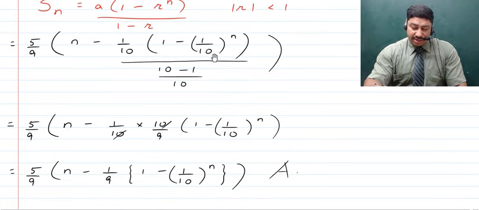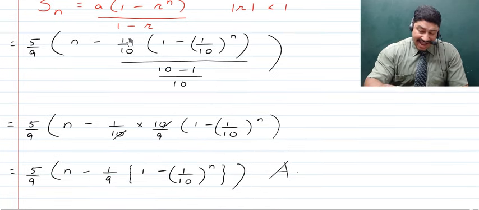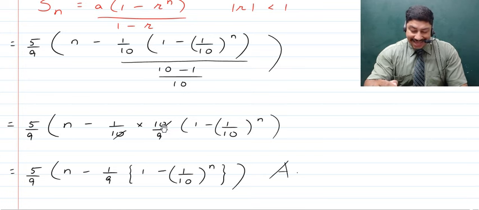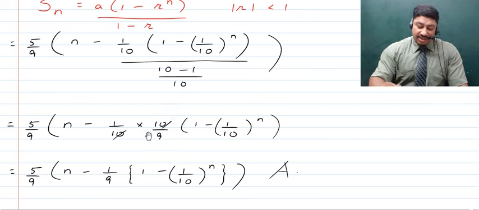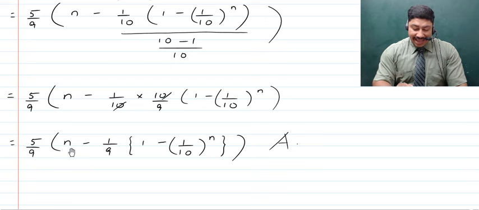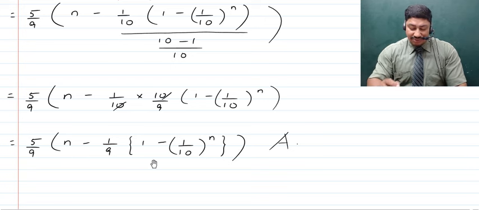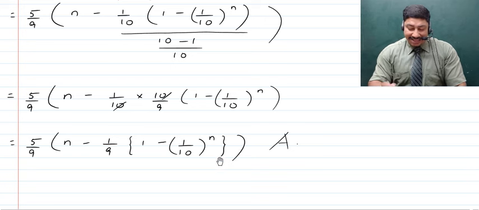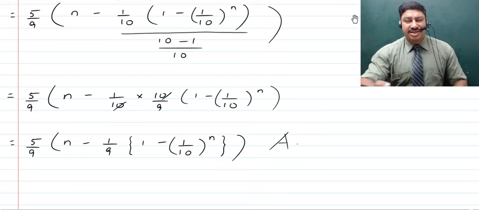Now in the next step, as this fraction has a numerator and a denominator, we can write it as the numerator into the reciprocal of the denominator, that is 10 upon 9. Now here 10 will get cancelled, and whatever remains will become your final answer, that is 5 upon 9 times n minus 1 upon 9 times 1 minus 1 upon 10 raised to the power n. And that is all that you have in the sum. So is everybody clear about this?